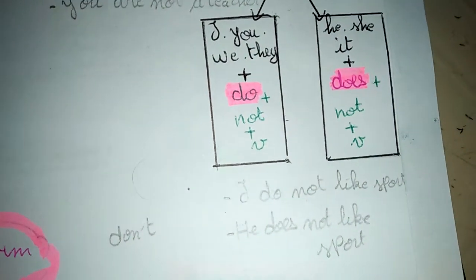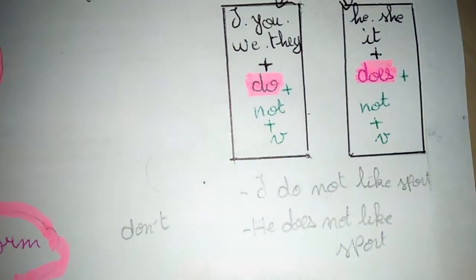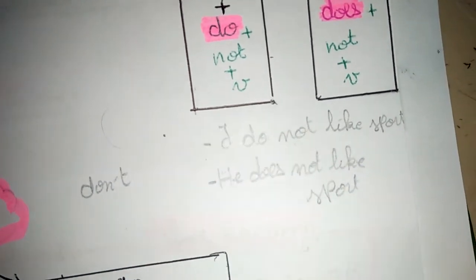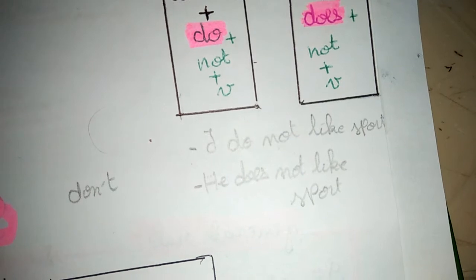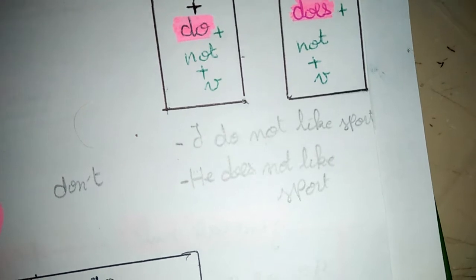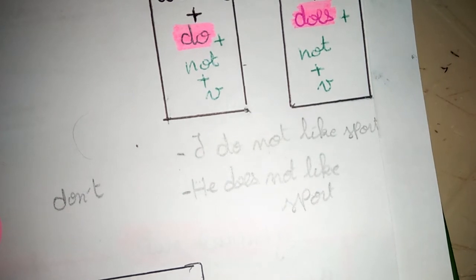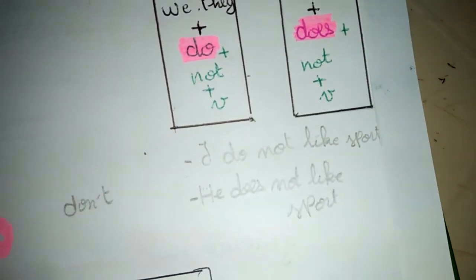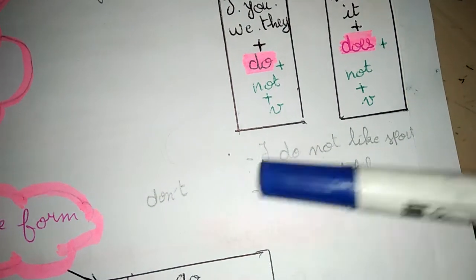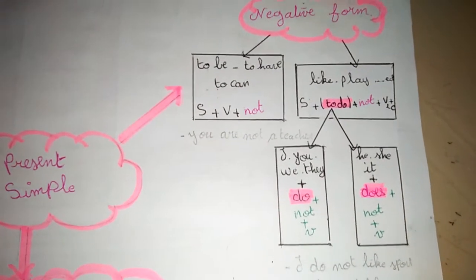Now when we use he, she, it, we use does plus not plus the verb. For example, he does not like sport, or he doesn't, or he does not eat the same. Or they don't or do not eat the same. This is the negative form.